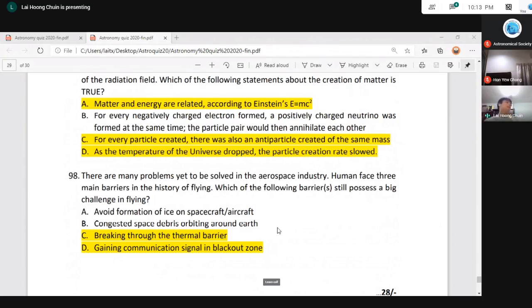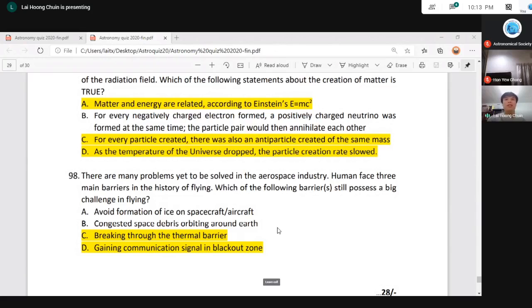While congested space debris orbiting around Earth is what happens in recent years, because after the missions end, we don't have an effective way to bring all these so-called end of mission satellites back to Earth, right? We can only slowly wait in the orbits and they return to Earth when they re-enter and burn out in the atmosphere. So the space debris issue is still a big issue, but it's not actually a barrier to us, because this is created by human beings, and does not naturally exist, such as the thermal barrier and the blackout zone.